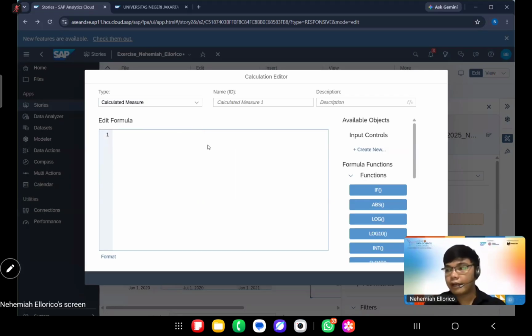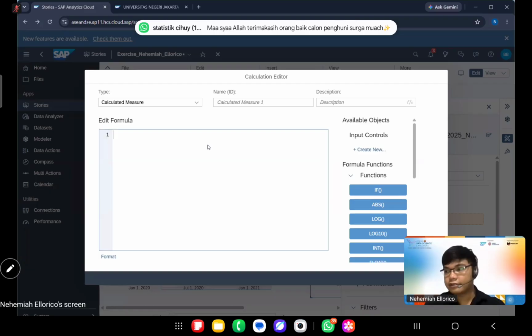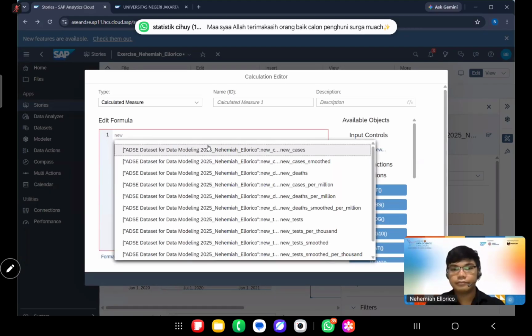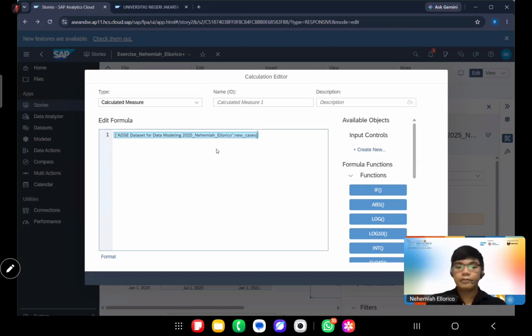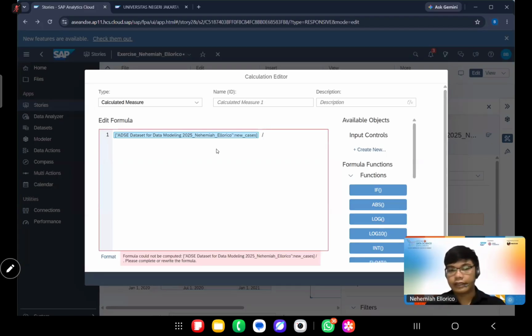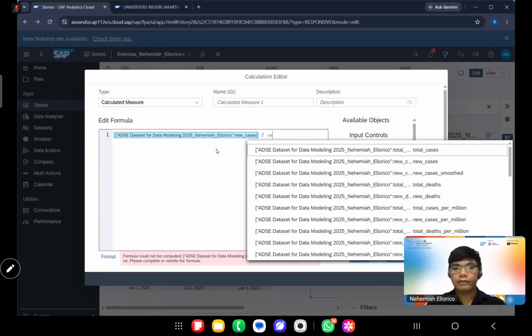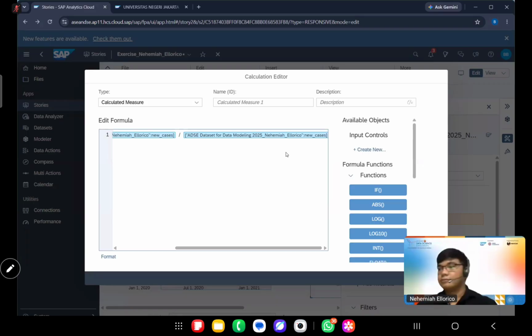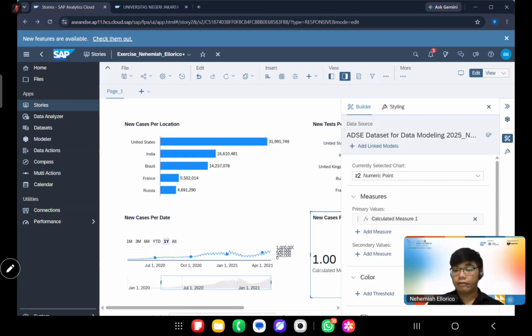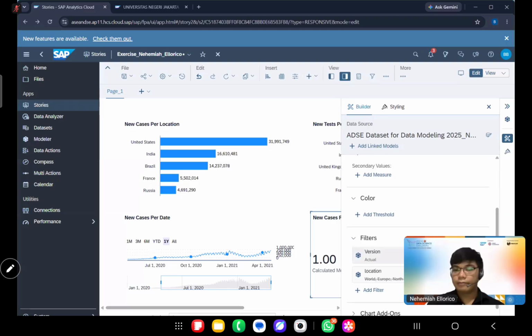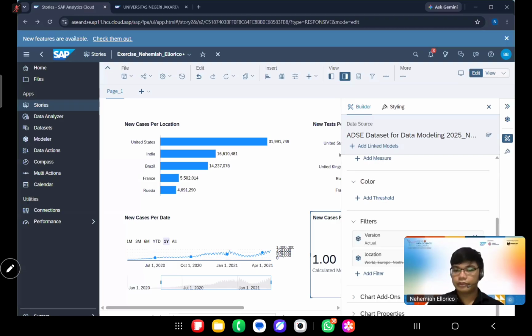And then we will type new cases, and then we would want to divide the new cases per tests. And we will click on over. And then I will minimize this one.